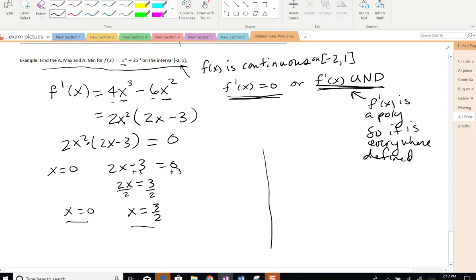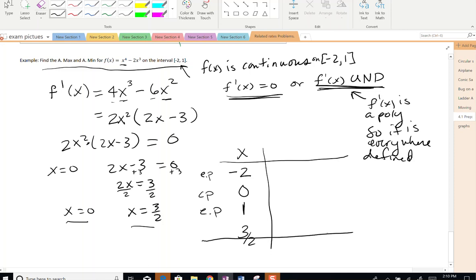So right now I'm going to start and make my table. I have x. My endpoint here is -2, so this is an endpoint. Then I have 0, which is a critical point. And then I have 1, which is an endpoint. And then I have 3 halves. Now this we throw out, because it's not on the interval -2 to 1.